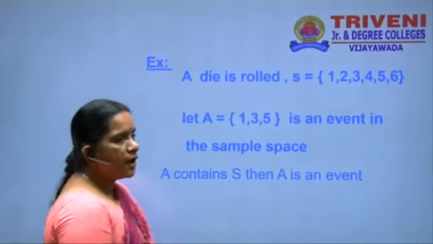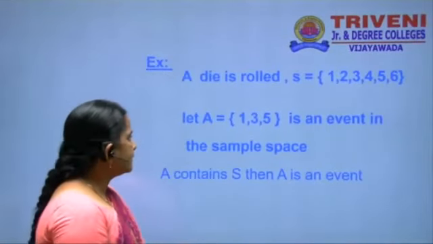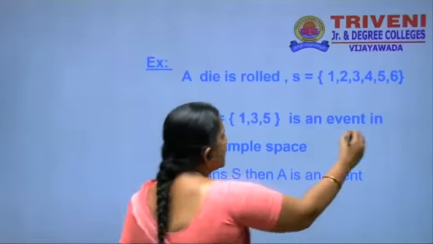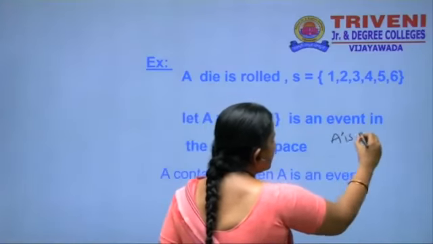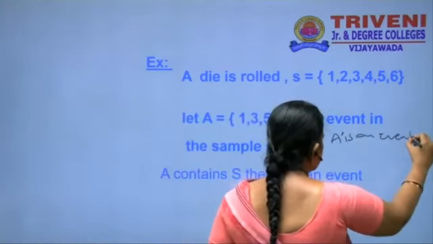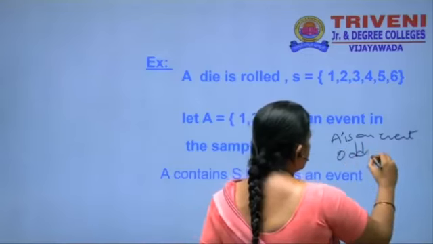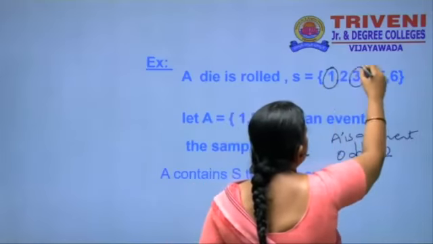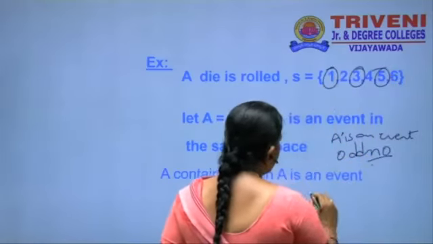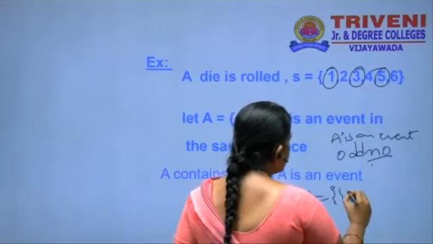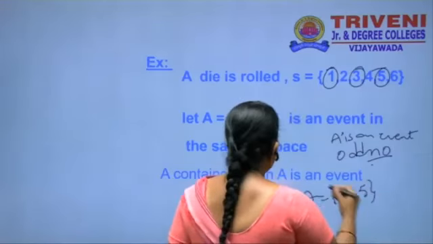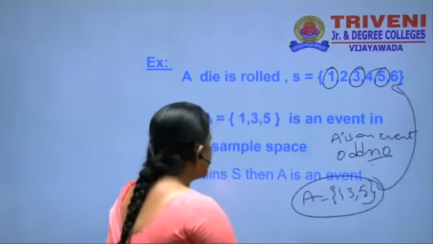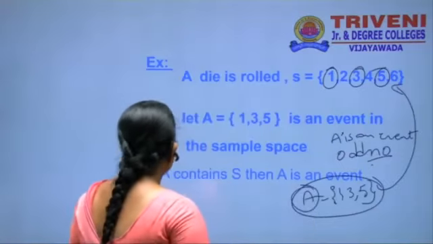A die is rolled. How many faces are there? 6 faces. Let A be the event of getting an odd number. What are the odd numbers in the sample space? 1, 3, 5. That is, A is equal to {1, 3, 5}, which is a subset of S. Here A is an event.